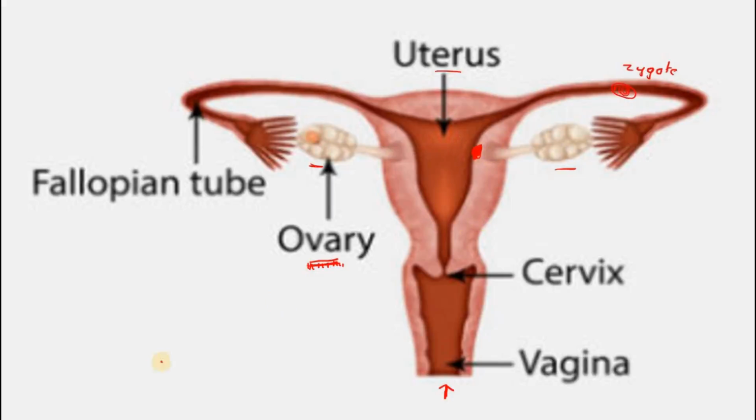So let's again revise the names of the organs of the female reproductive system. We have the vagina, the small opening called cervix, the uterus, the fallopian tubes, which look like a hand, you see, with small fimbriae up here, and you have the pair of ovaries.